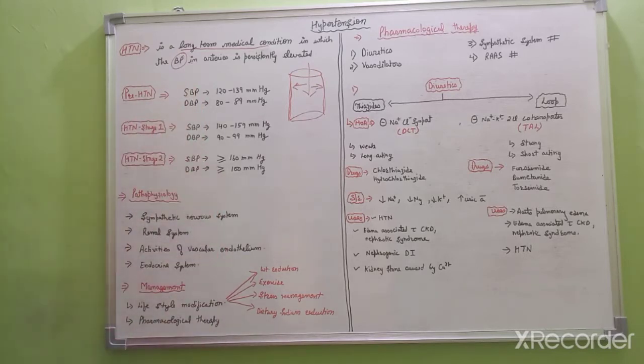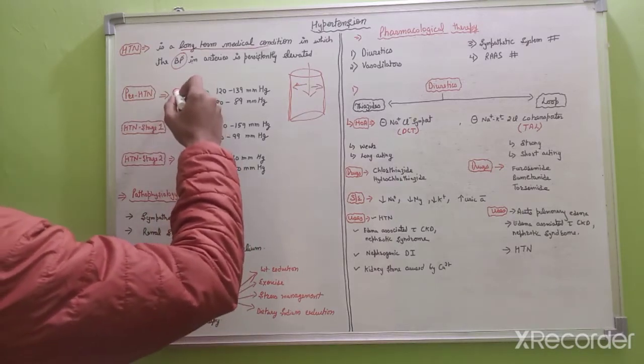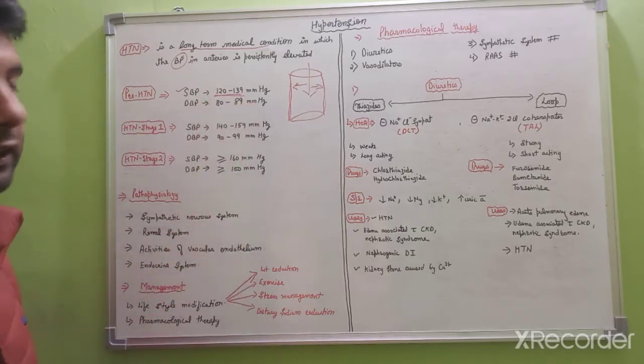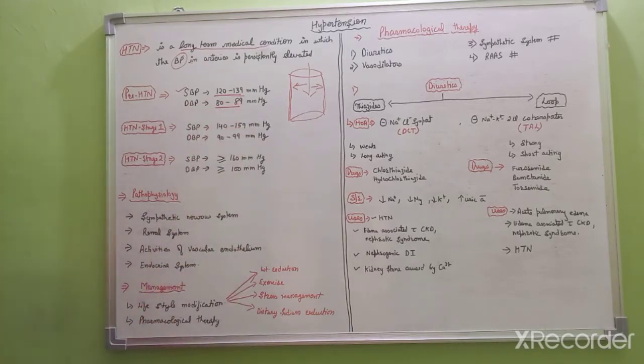Here one more point is that the normal BP of a human being is 120 mmHg, that is systolic blood pressure, and 80 mmHg, that is diastolic blood pressure. This is a normal BP of a human being. So what happens in the pre-hypertension stage? In the pre-hypertension stage, the systolic BP is around 120 to 139 mmHg, and the diastolic BP is 80 to 89 mmHg. Then after pre-hypertension comes stage 1.